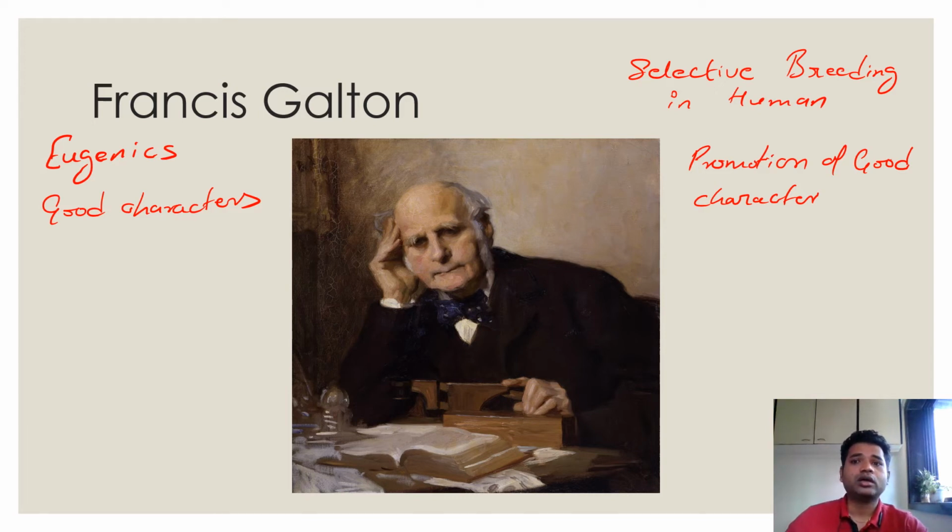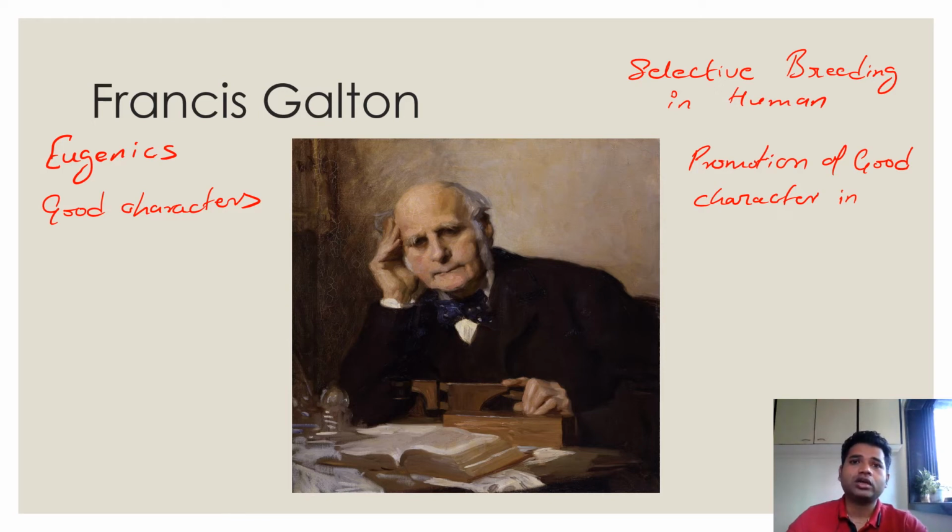So this was like a compulsion on the humans, or on the society, to follow the theory that they should go for eugenics, study what all characters are good or bad, and then discriminate among the humans. It was to promote good characters in the population, to have a very evolved human society. So in a way, what Darwin said was natural selection, and what Galton was doing was not natural selection.